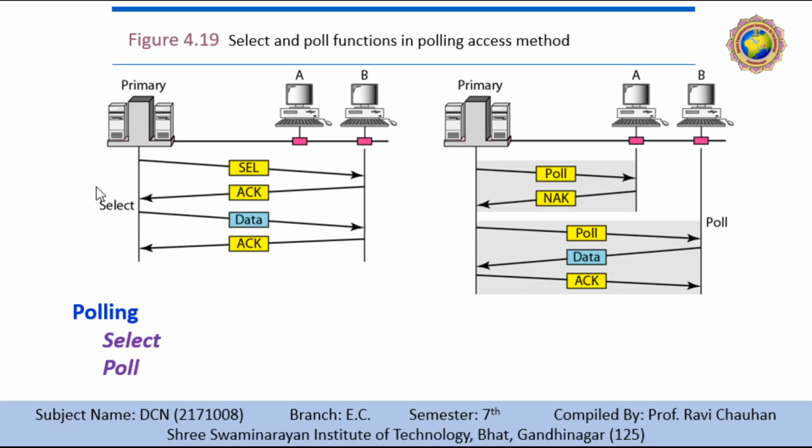So look at the select here. First of all, a select alert is given to the secondary. Then the acknowledgement is received at the primary. Then it sends the data, and the receiver gives a positive acknowledgement that it received all the data.